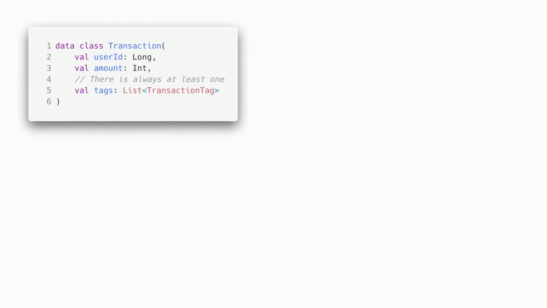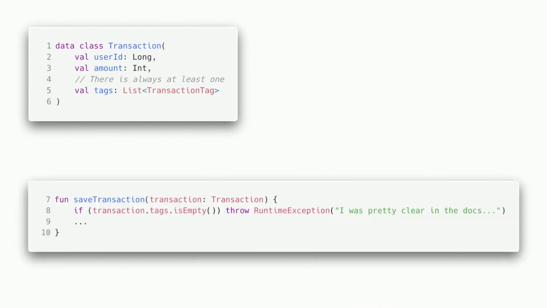Here is something that's a fairly common pattern. We have a transaction type. It has a user ID and amount, and then it has a list of transaction tags. And you just document and say, hey, there's always got to be one of these. Make sure you always provide one. And you can validate that in a couple of different ways. You can just put a check at the point of consumption and say, hey, look, you didn't read the docs, so if you're going to call this code, it's going to break.